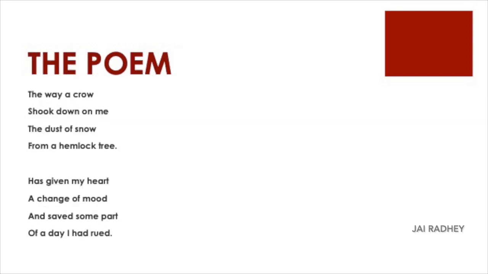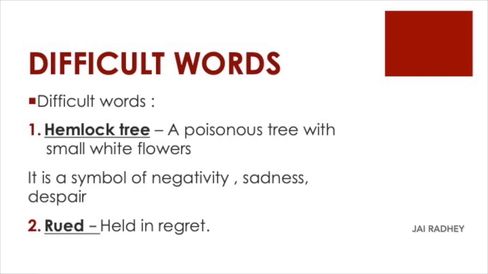The poem: The way a crow shook down on me the dust of snow from a hemlock tree, has given my heart a change of mood and saved some part of a day I had rued. The difficult words in this poem are hemlock tree, a poisonous tree with small white flowers. It is a symbol of negativity, sadness, despair. The second one is rued, means held in regret.